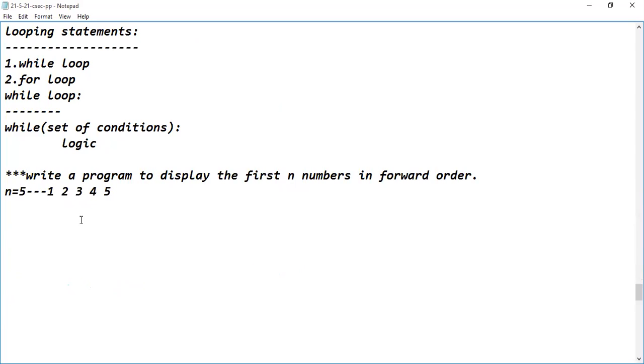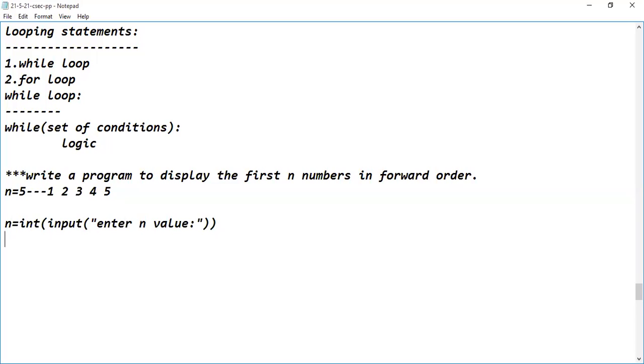But when I'm reading the value with the help of input function, what happens there? The value will be read in the form of a string. To convert it into integer type, which function will be used? The int typecasting function. So here I'm reading the value into the n variable: n equal to int of input, and I'm guiding the user: enter n value.